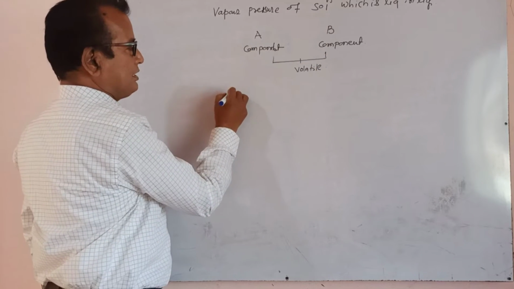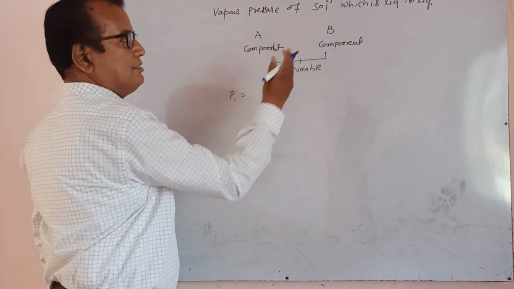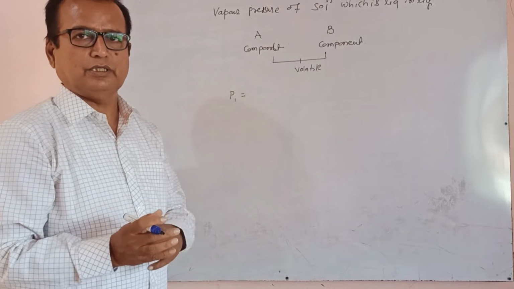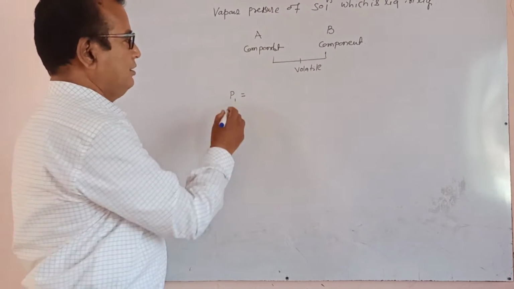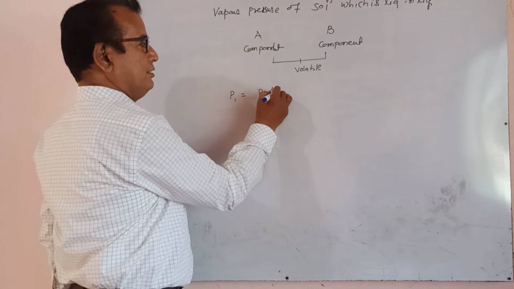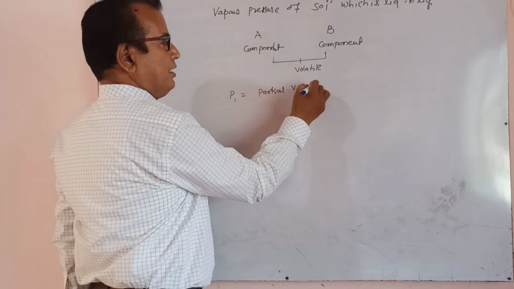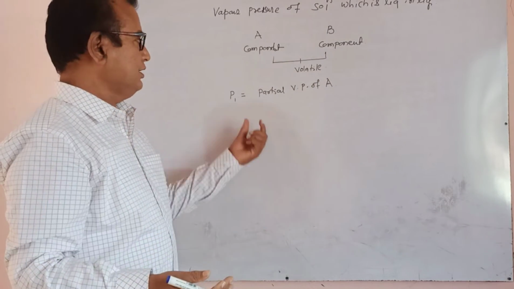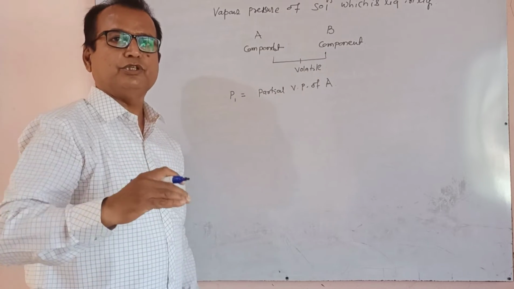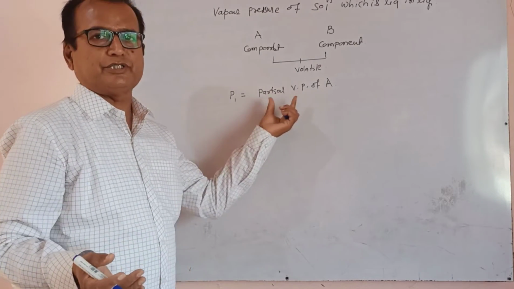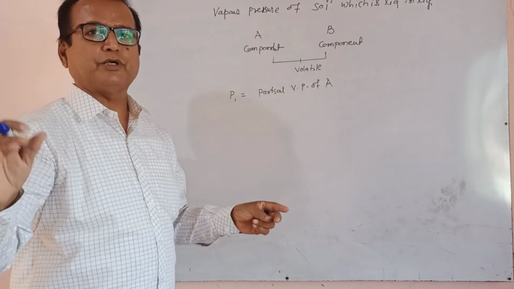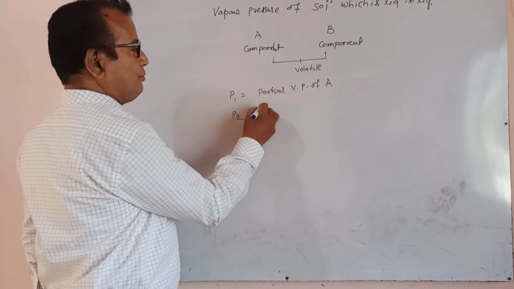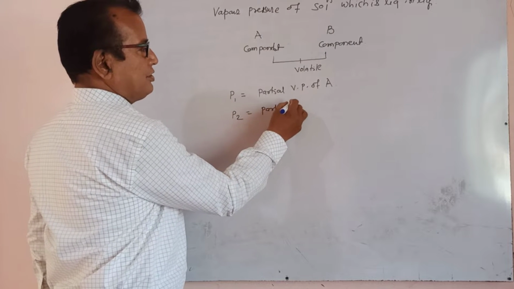Then we must say that P1, whenever there is a volatile component, when two components are mixed with each other, their P1 is the partial vapor pressure of A. Means when it is with B, then it is known as partial vapor pressure. The vapors of A with respect to vapors of B are also there. So P2 is equal to partial vapor pressure of B.